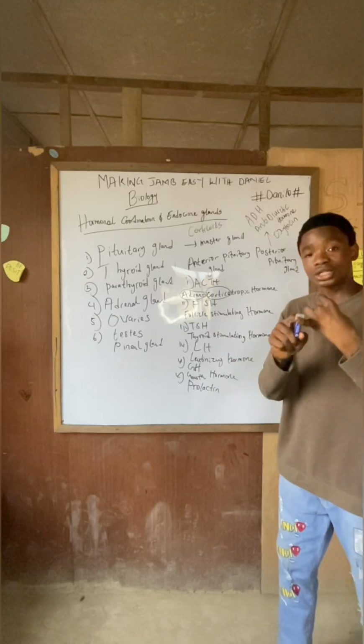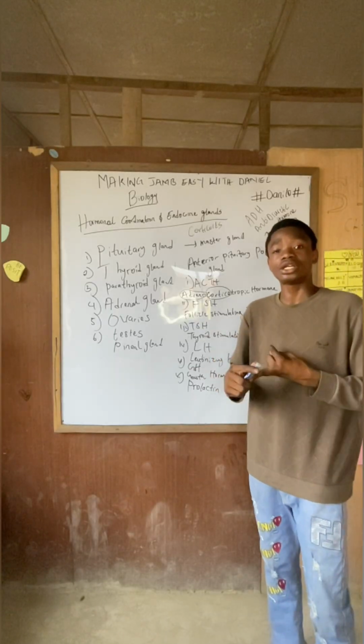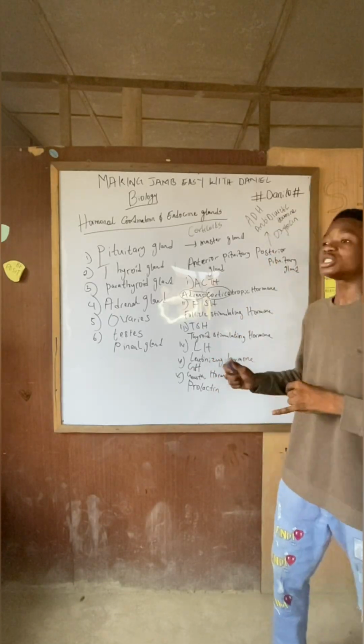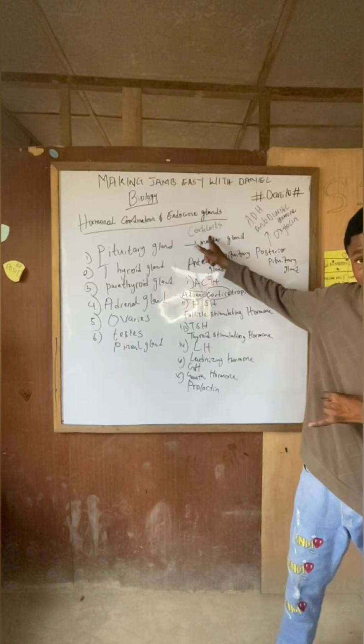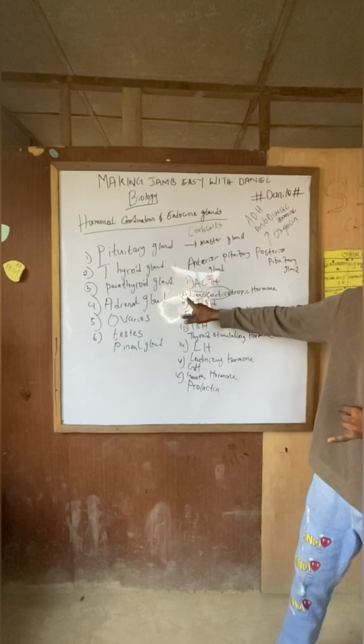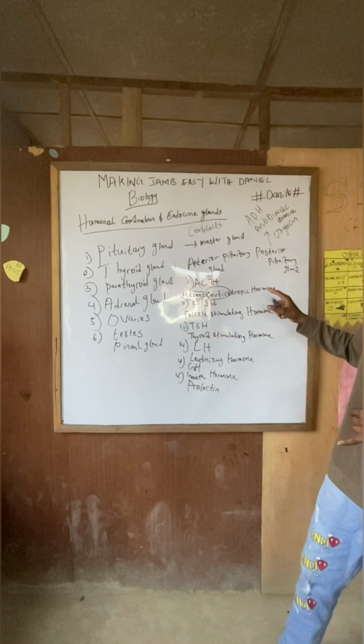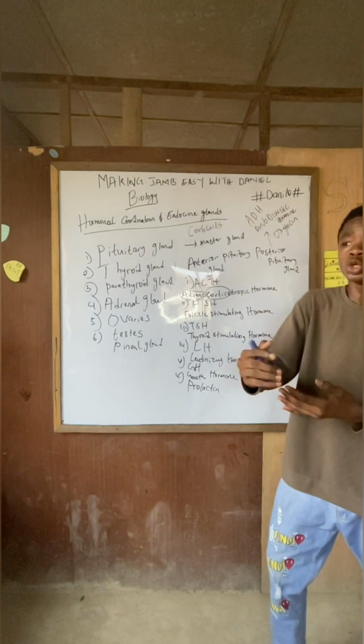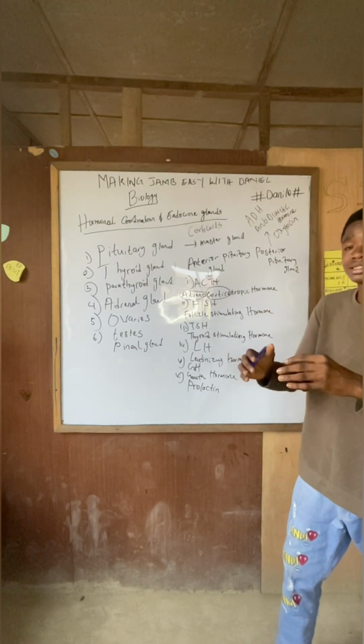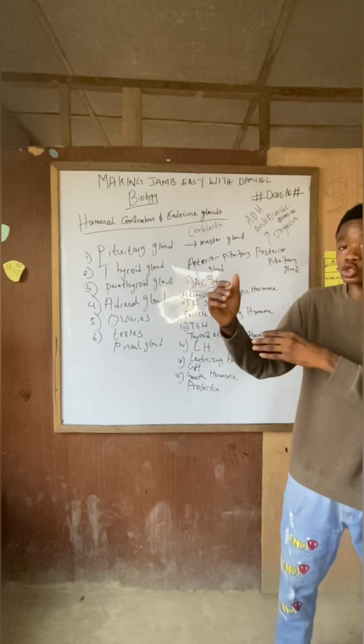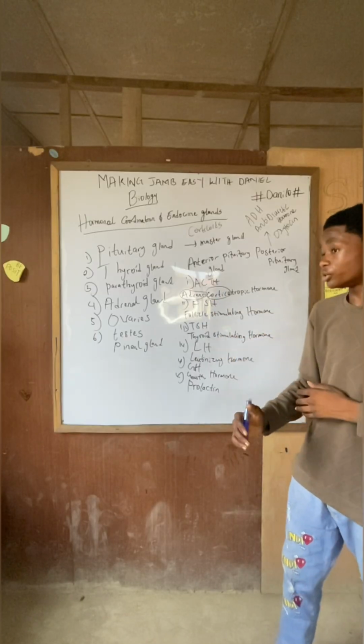We have the adrenal cortex hormones and the adrenal medulla hormones. The adrenal cortex hormones are called the corticoids. And now, since we're looking at adrenocorticotropic hormone, we obviously know that it is a hormone responsible for making sure the adrenal cortex hormones are released into the body.